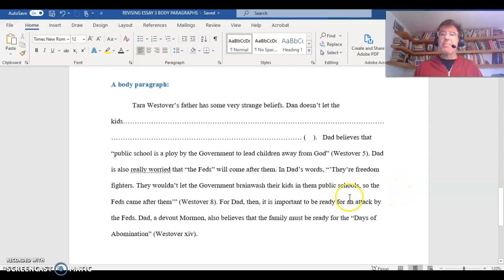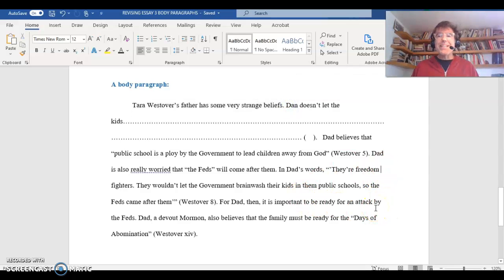So our body paragraph is starting to get longer because you have some information before the quote. Next, Dad believes that public school is a ploy by the government to lead children away from God. Dad is also really worried that the feds will come after them. In Dad's words, they're freedom fighters. They wouldn't let the government brainwash their kids in them public schools, so the feds came after them. Okay. So again, we have some evidence to support the topic sentence, right? The claim at the beginning of the paragraph.